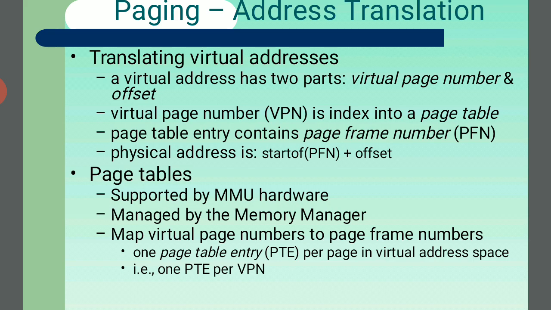The page table stores the number of pages adjusted by the frames. The frames are stored in one area called the page table, supported by the main memory hardware and managed by the memory manager, which maps the virtual page number to the page frame number.